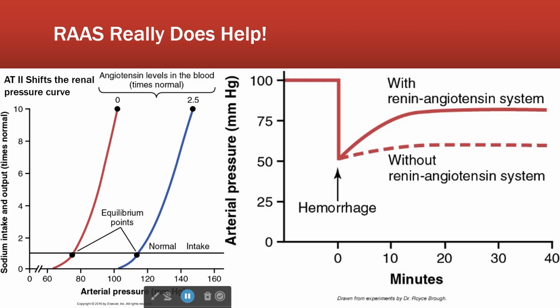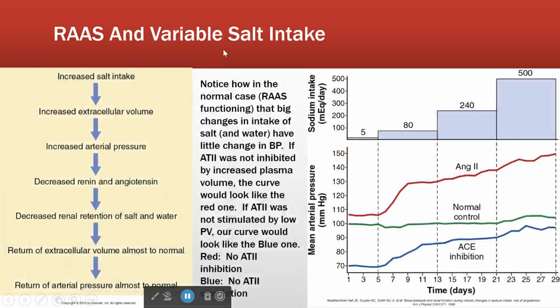If we didn't have the renin-angiotensin-aldosterone system, then our pressure would just be low. We would have no increase in total peripheral resistance, and now we're easy pickings for the mountain lion, right? Because we're not thinking very well, we can't move our muscles very well, all that kind of stuff. So that's why we have it. In nature, losing blood is common. Getting too much plasma volume is weird. That's why most of the time too much plasma volume is an us problem. It's iatrogenic, right? So, okay, RAS really does help.